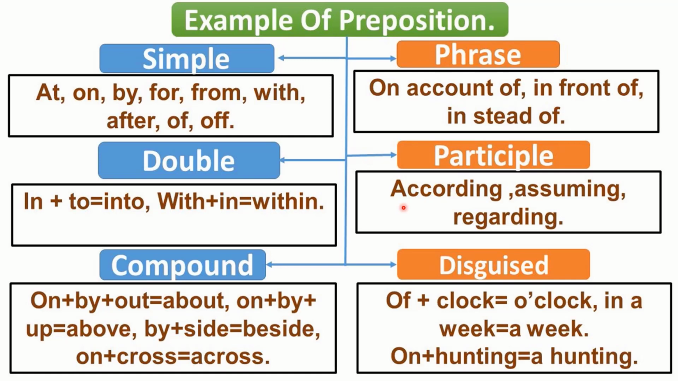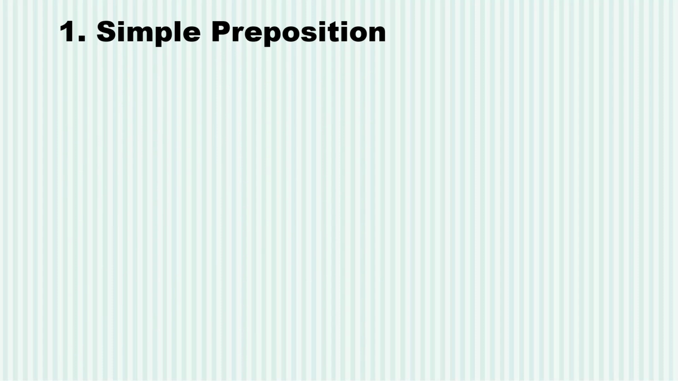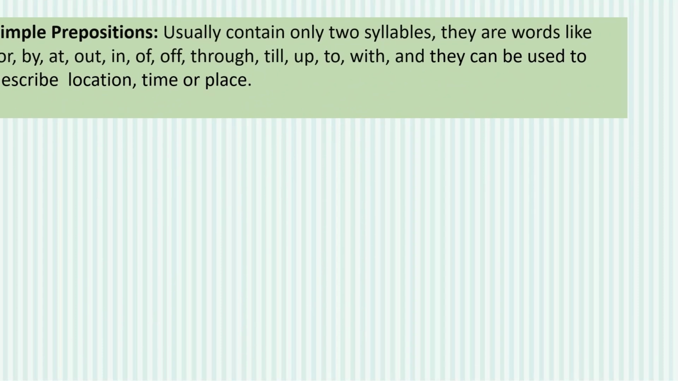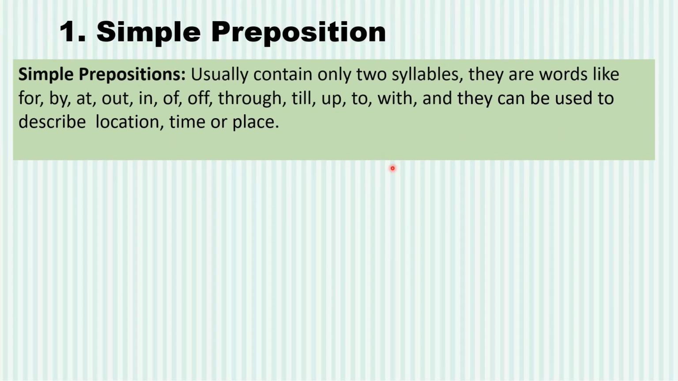How? We'll watch it in our video. Then comes the disguised preposition. It is a preposition where some words are used as preposition. Let's discuss them in detail. First comes the simple preposition. Now, simple preposition is a preposition which contains only two syllables.